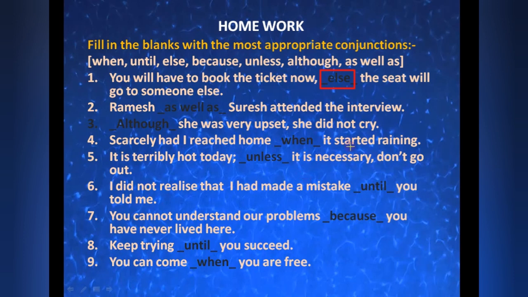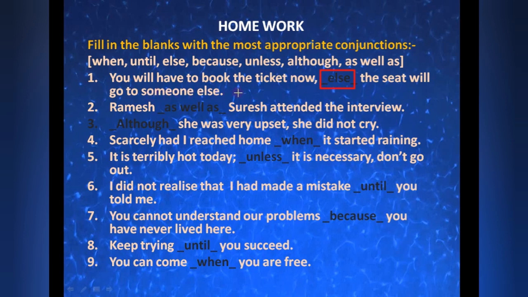But students, keep in your mind that in a single blank, more than one, even two or three conjunctions can come. If options are not given, as I have not given the option here, either way I can put here 'or' also. But since I have not given it in the option, I have put 'else'.